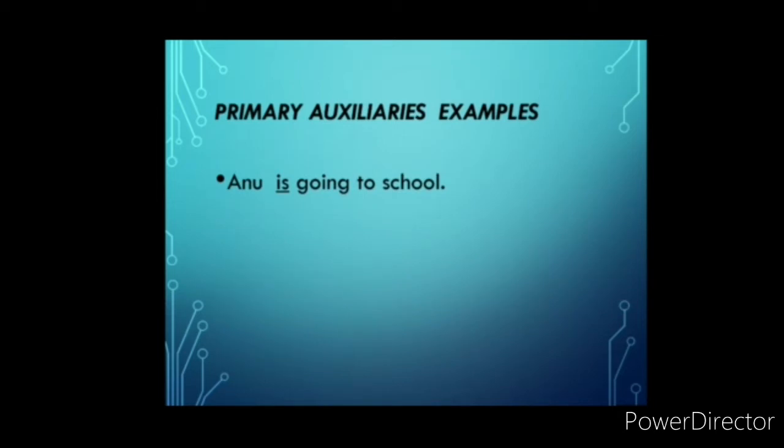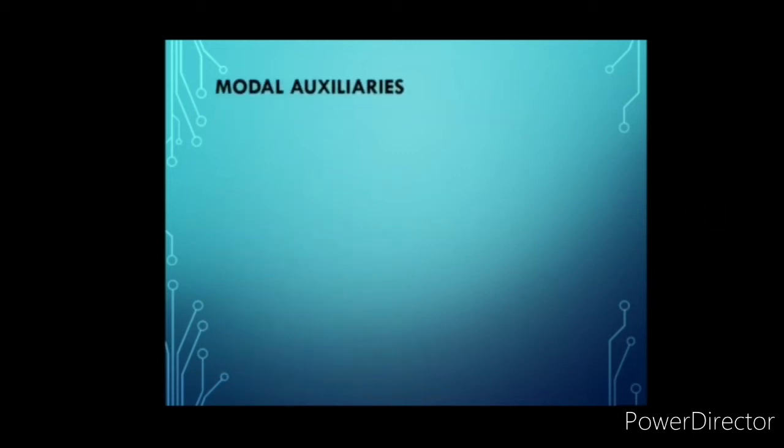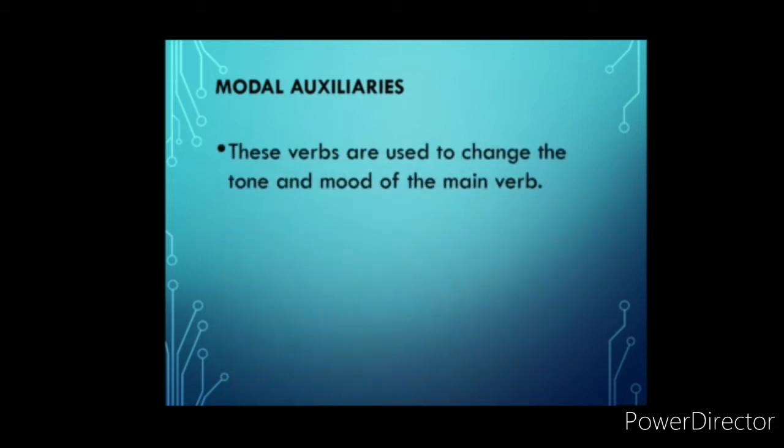Anu is going to school. Here the auxiliary verb is "is". They are walking in the park. Main verb is walking and "are" is auxiliary. I have seen a movie. Have. Do you drink tea? Do. Don't waste your time. Don't. Now next one is modal auxiliaries.